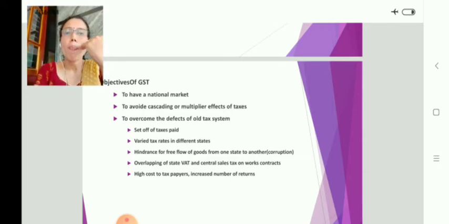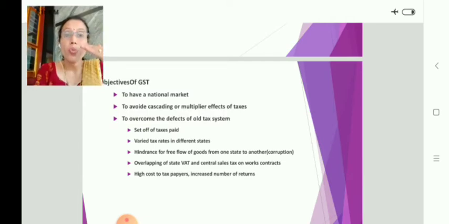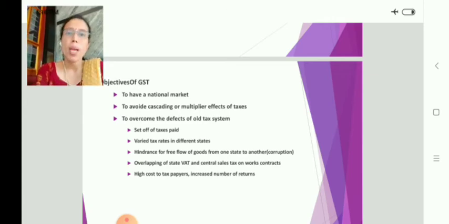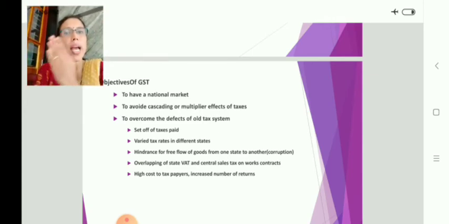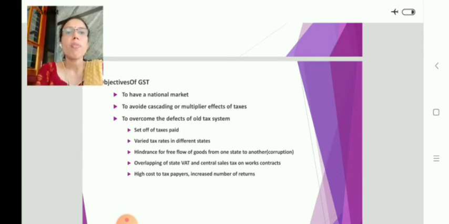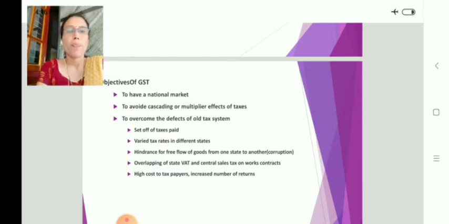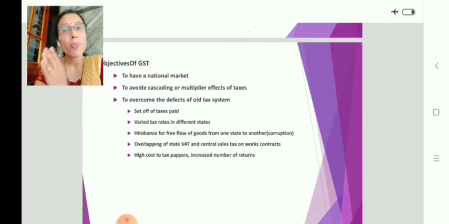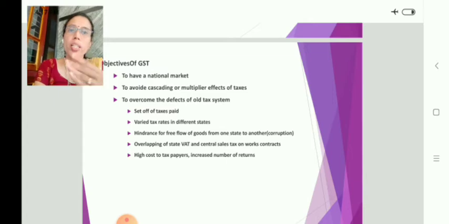The second person buys this commodity by paying ₹110 and when he sells it for ₹130, for example, let us take 130. Again, if the rate of tax is 10%, the tax will be 10% on 130, again 13. Whereas this 130 rupees already includes 10 rupees tax which is already imposed by the earlier supplier. So here the tax is imposed on tax again. So to avoid this, to avoid multiplication of tax, to avoid the cascading effect, GST is the best solution. Because in GST the tax is imposed only on one stage and there is a benefit of input tax credit. Let us see what is input tax credit in later videos.